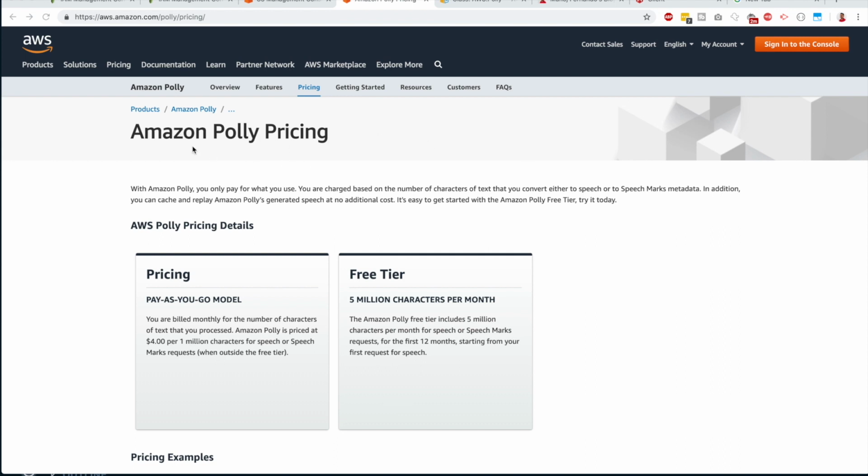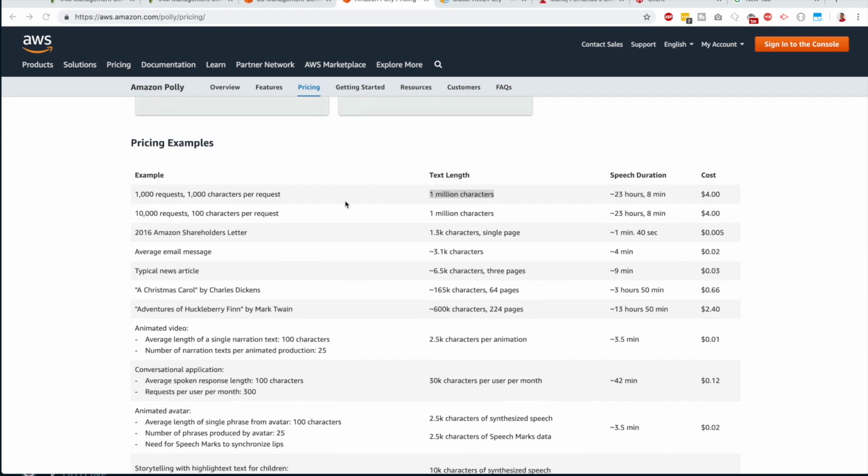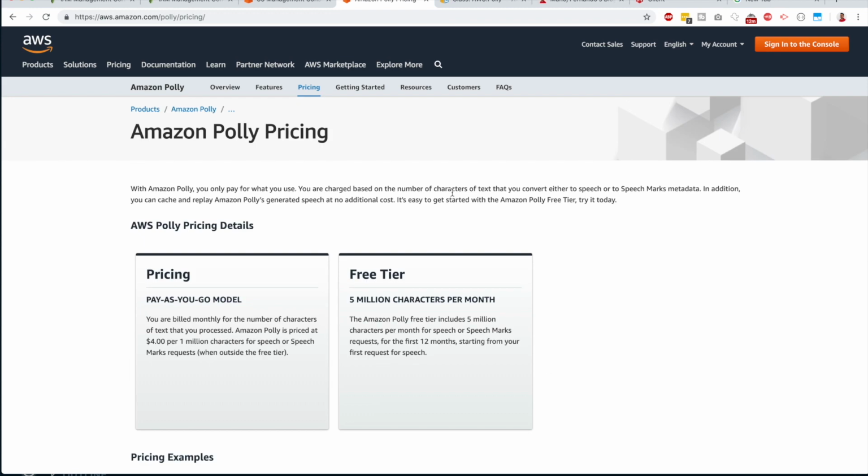Before winding up, I want you to have a look at the Amazon Polly pricing. Well, Amazon Polly is basically charging you for the characters that it converts to speech, right? Look at this pricing example. For 1 million characters, which will play around 23 hours and 8 minutes, it will cost you about $4, right? So that's it for this tutorial.